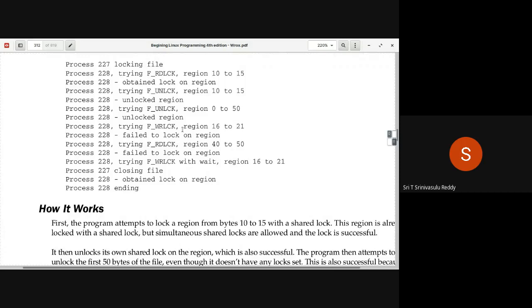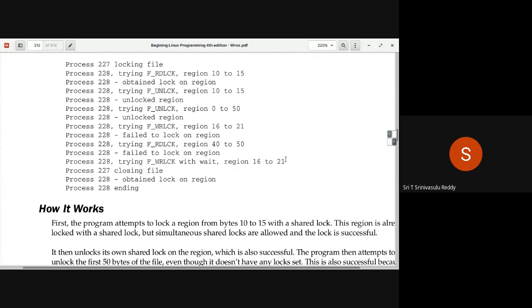Is it possible for you to get the read lock from region 40 to 50? Already an exclusive lock is there by lock 3. So you get failed to lock on this particular region. 40 to 50, read lock is not possible. Now you are trying a write lock with waiting. So 228 is trying write lock with wait from region 16 to 21.